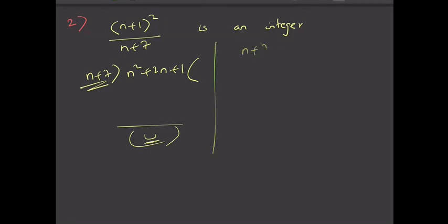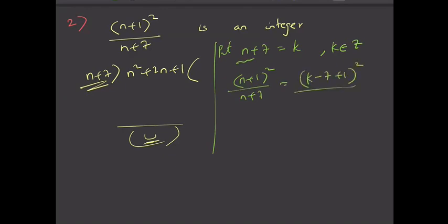You can put n plus 7 equal to k, and since n is an integer, k is also an integer. Then your problem becomes (n plus 1) whole square by (n plus 7), which is nothing but (k minus 7 plus 1) whole square by k.